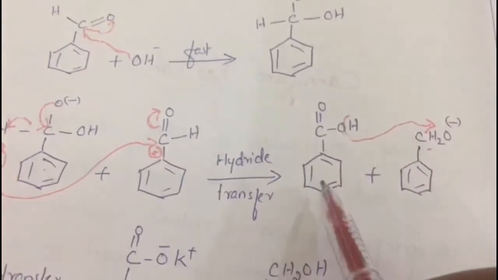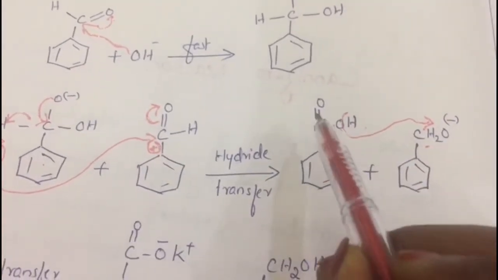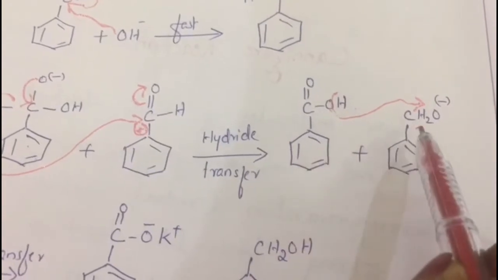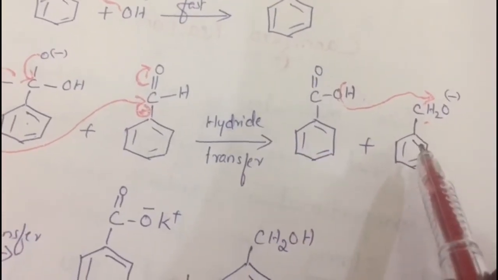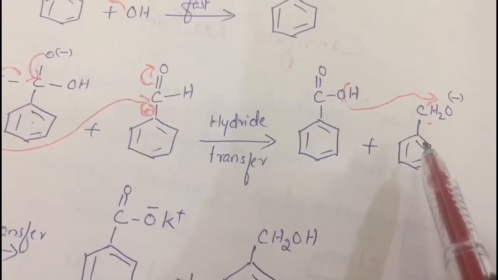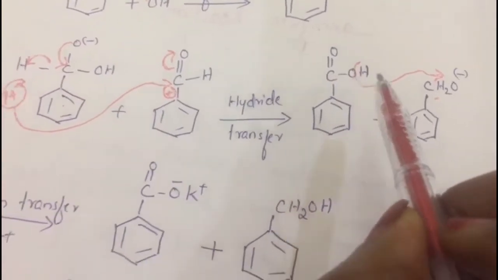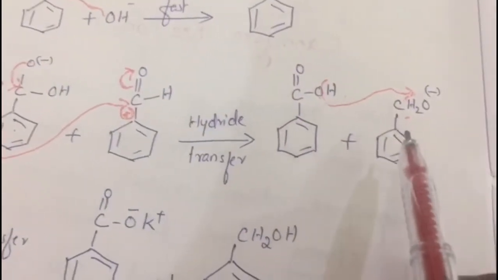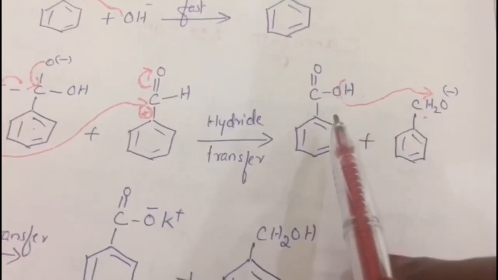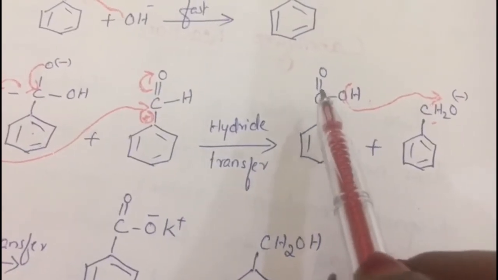What will happen here? We get C6H5COO- and C6H5CH2OH. This compound will form as benzyl alcohol, and this one is C6H5COO-. Here proton transfer occurs. After proton transfer, this will form the alcohol, and here it will be C6H5COO-.